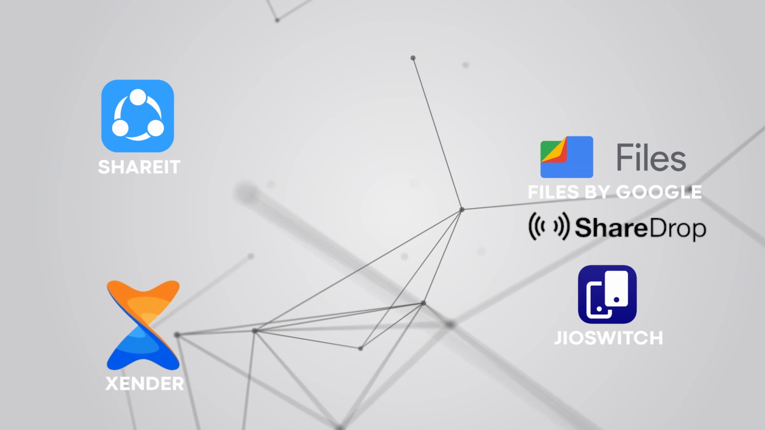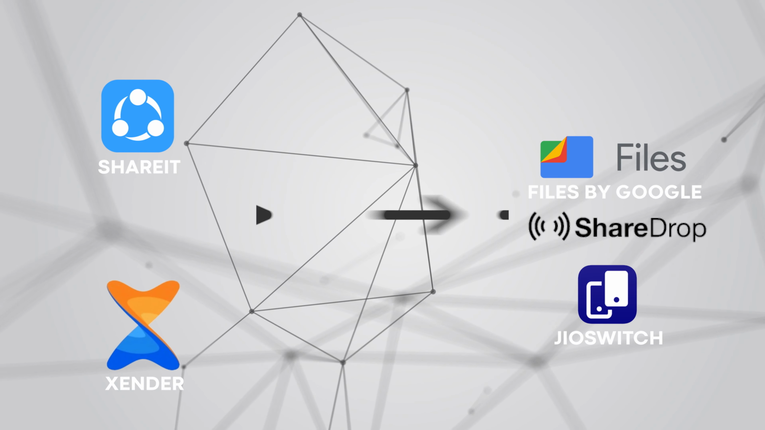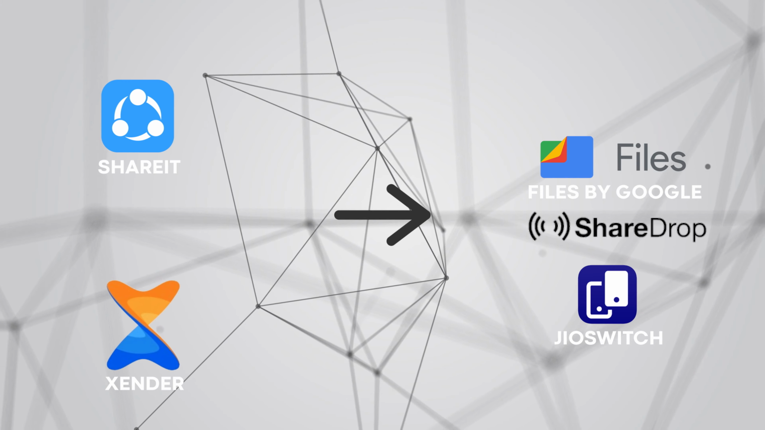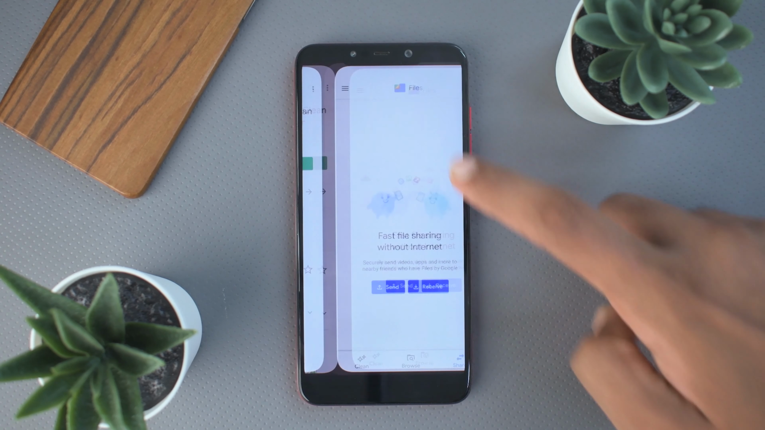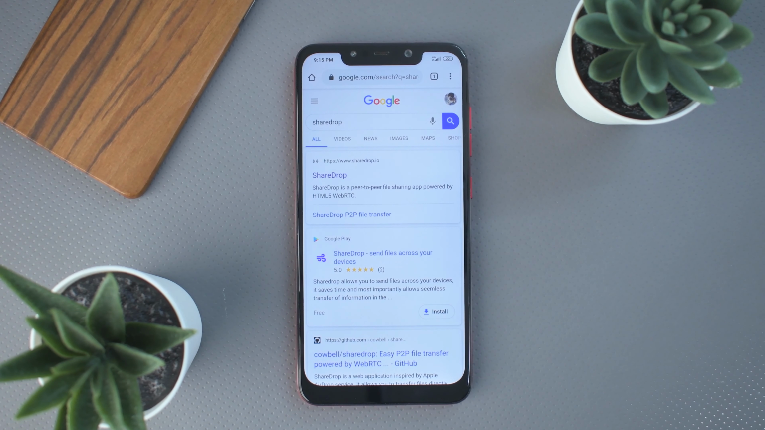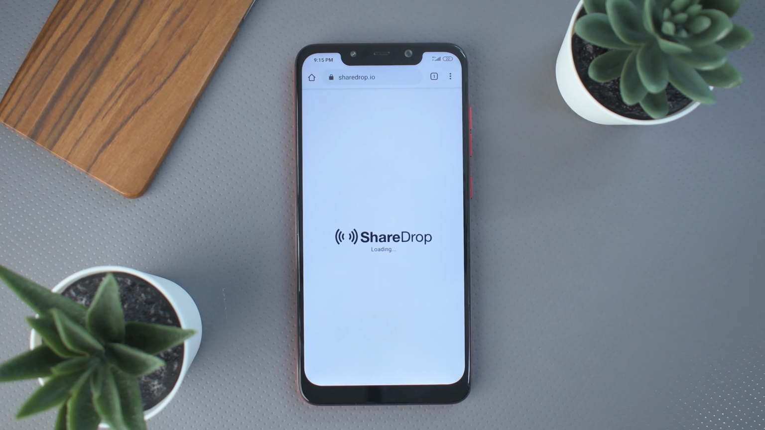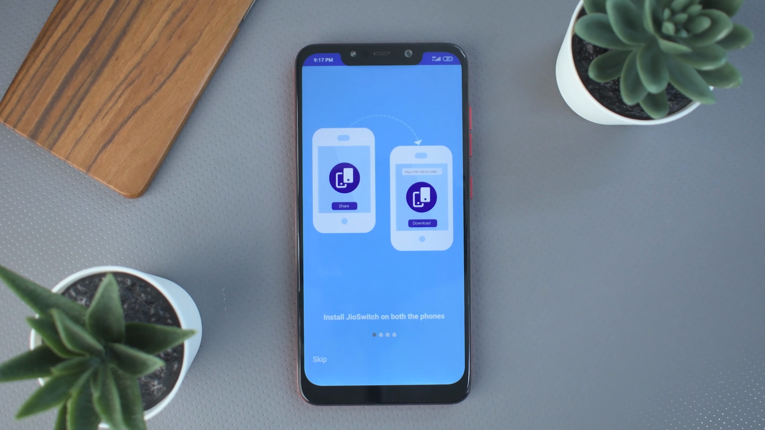If there are any Chinese apps installed on your phone, just get rid of them because there are some amazing alternatives for them. First, ShareIt and Zender. Many are worried about how they will share data with their friends and family. Don't worry, there are alternatives. First, Files by Google. It's my favorite sharing app. It's simple, clean and neat. Second, ShareDrop. It's not an app, it is a web-based service and it's open to all operating systems. Just search ShareDrop and click the link. Third, GeoSwitch. It's also a nice sharing app.